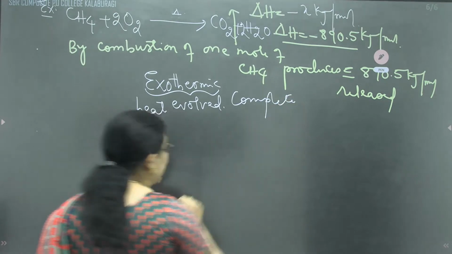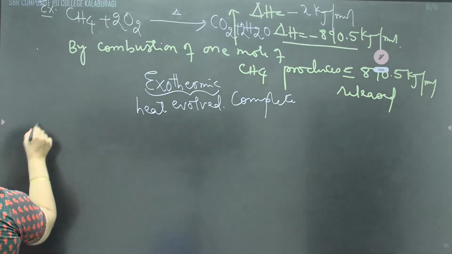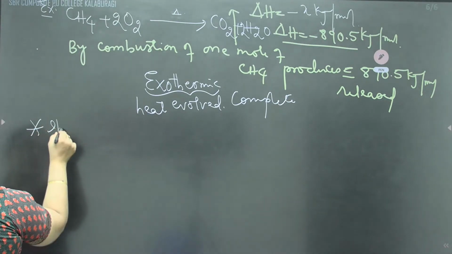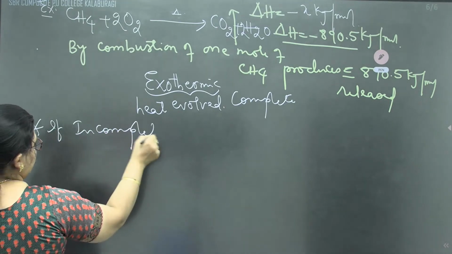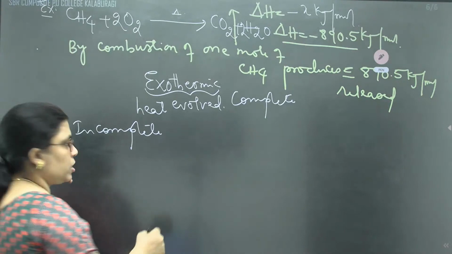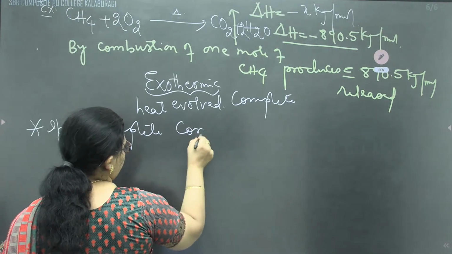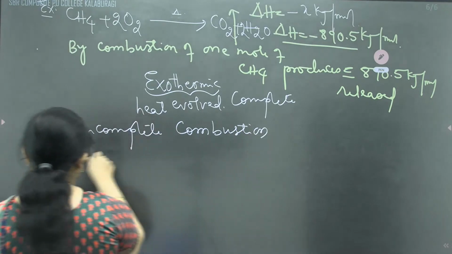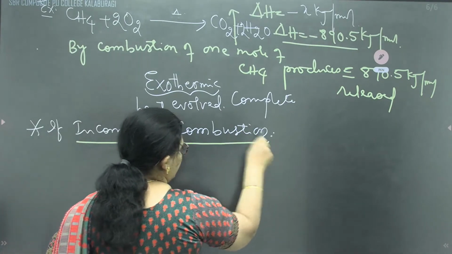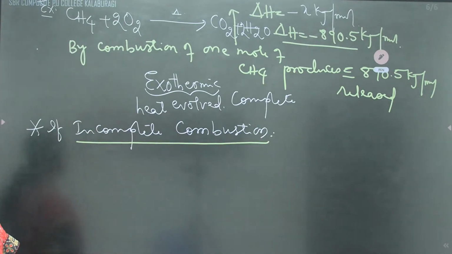If it is incomplete combustion, then it will produce carbon black.